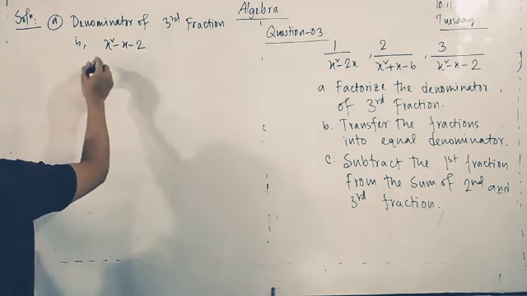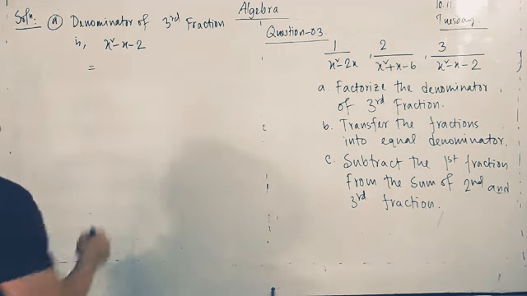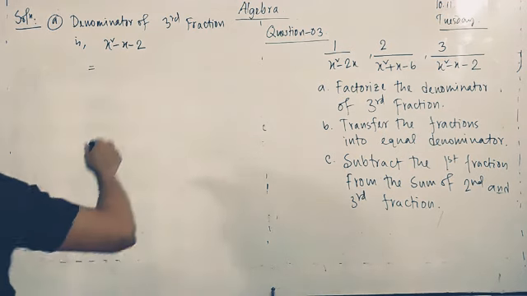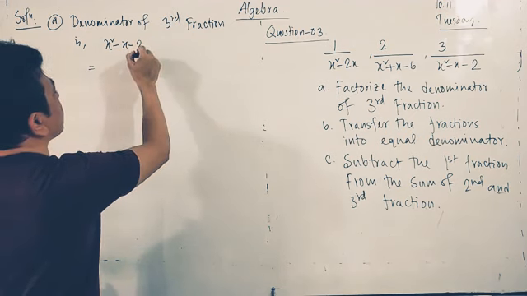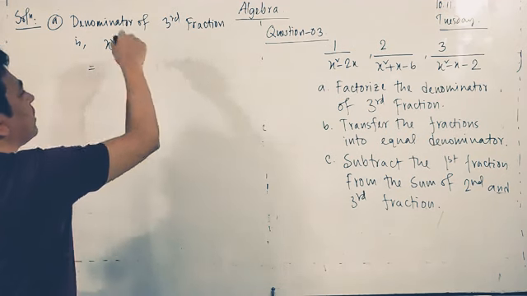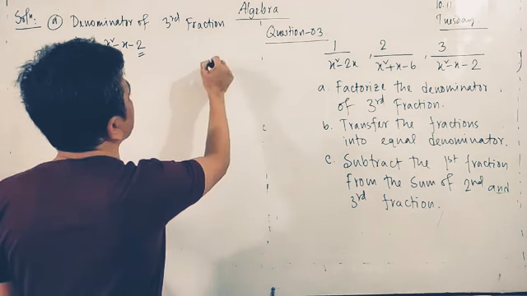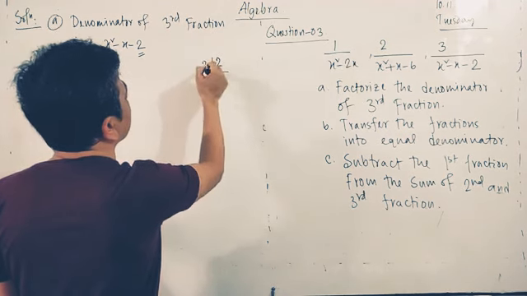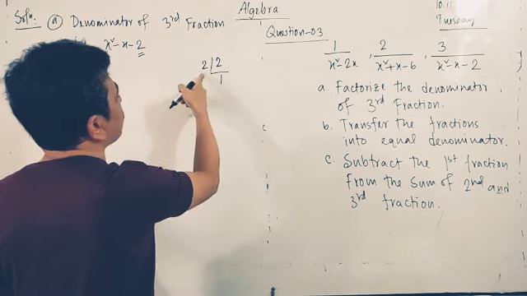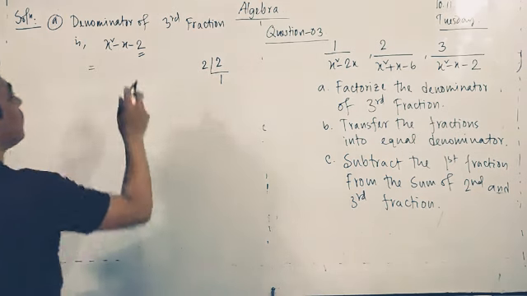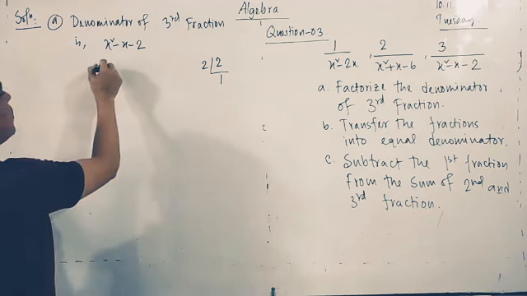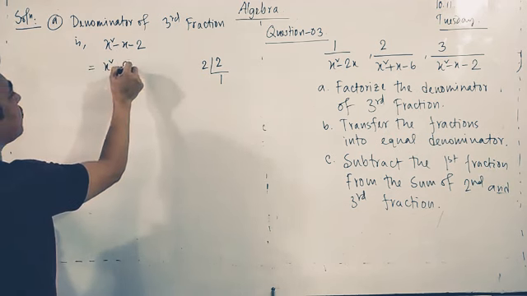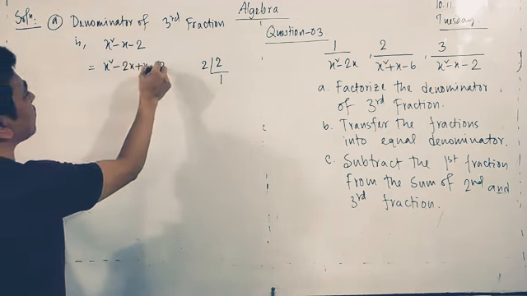So look here, x square minus x minus 2. I think all of you know how to factorize. The last number here is 2. You have to factorize it: 2 divided by 2 is 1. So 2 and 1. You will get minus x here. So you have to write x square minus 2x plus x minus 2.